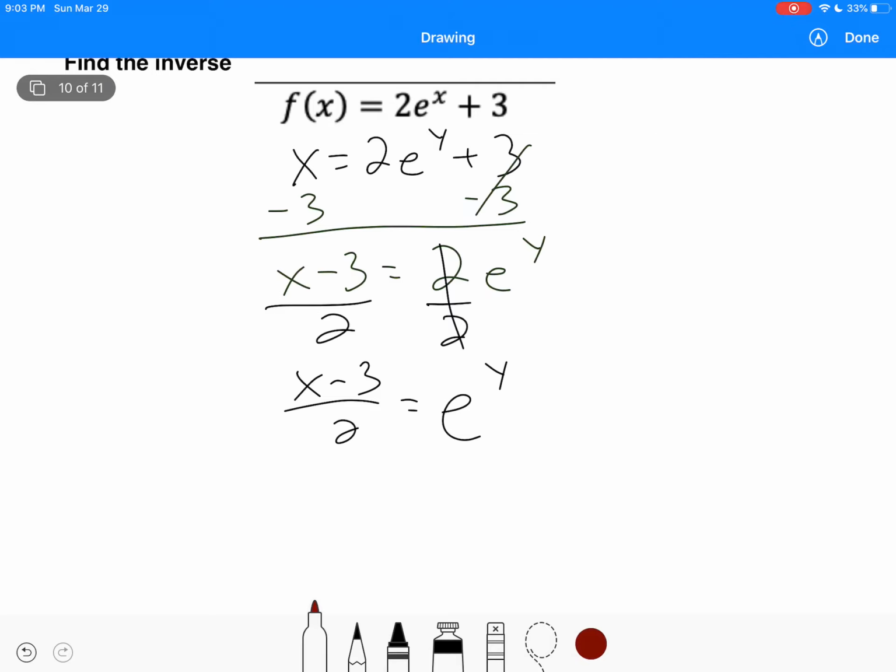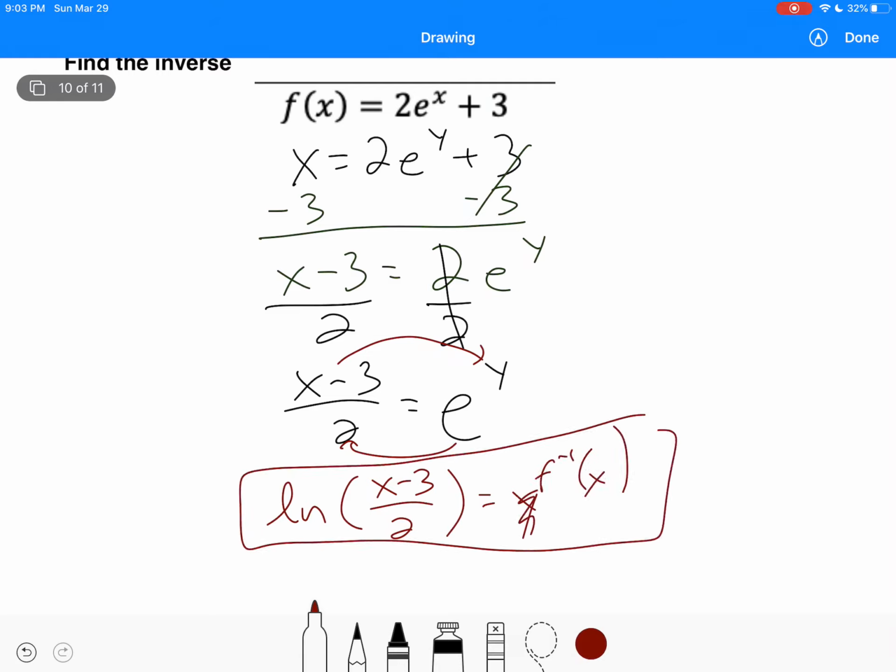Okay? Now, we are at a place here where we have the base and the exponent by itself, and so now we need to rewrite it into log form. So it'd be log base e, right? We don't want to do that, though. We don't want log base e. So what's log base e rewritten as? ln of x minus 3 over 2. That's going like a circle, right? ln of that equals y. And look at that. We don't actually have to move anything. We can go ahead and change this to inverse. So that's the inverse of that original.